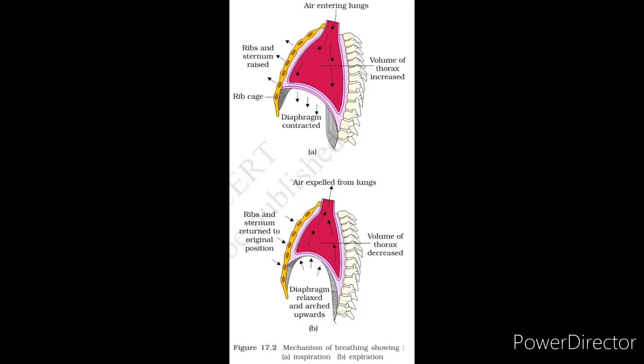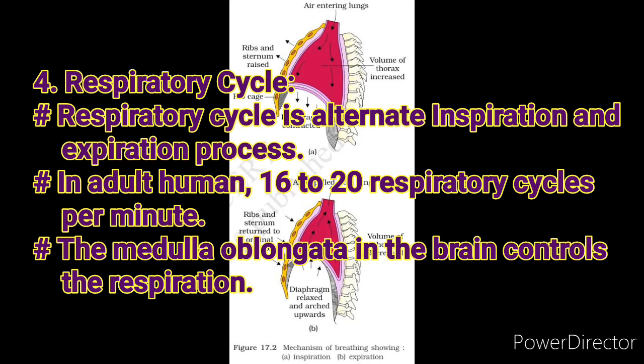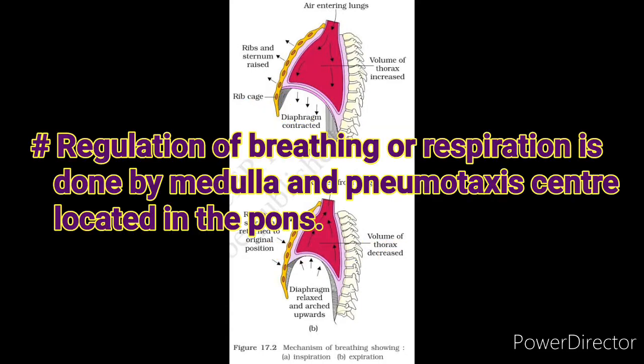Next, the respiratory cycle. The respiratory cycle is the alternate inspiration and expiration process. In an adult man, 16 to 20 respiratory cycles take place per minute. The medulla oblongata in the brain controls respiration. Regulation of breathing or respiration is done by the medulla and the pneumotaxic center located in the pons.